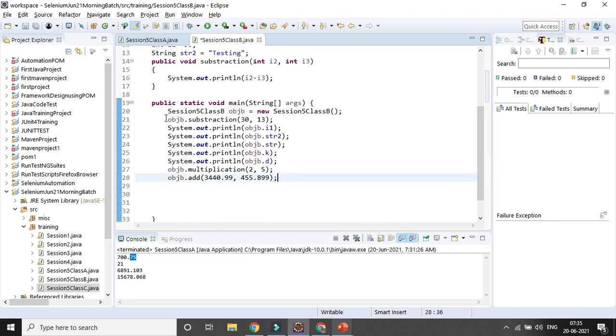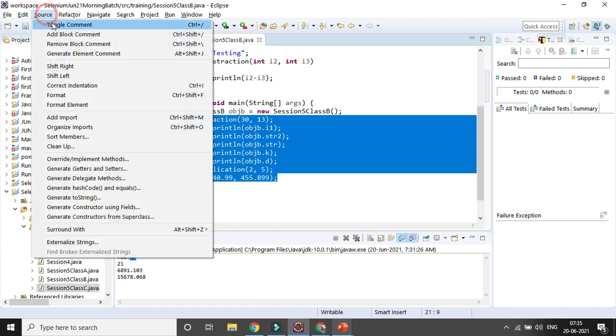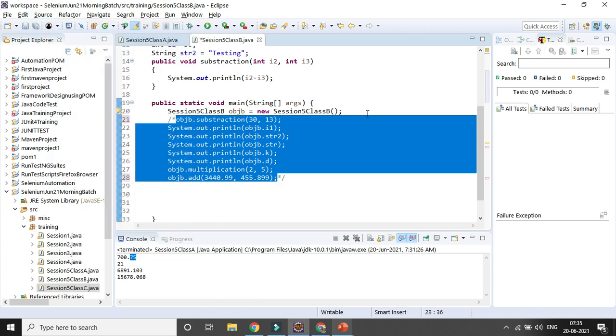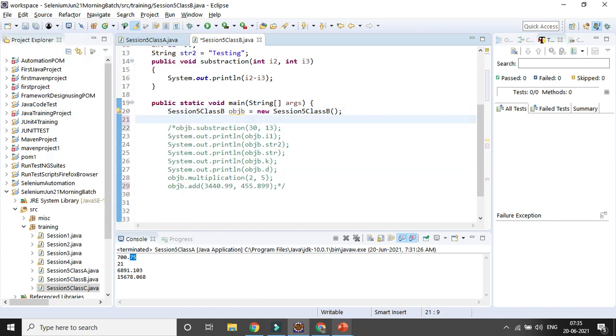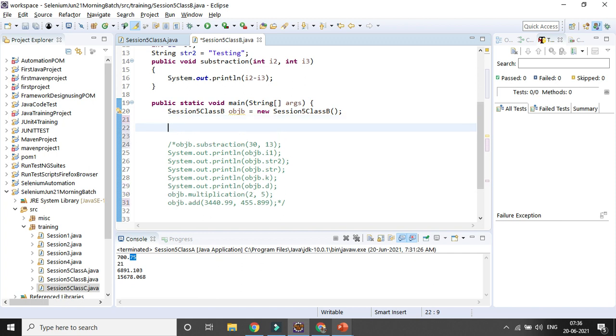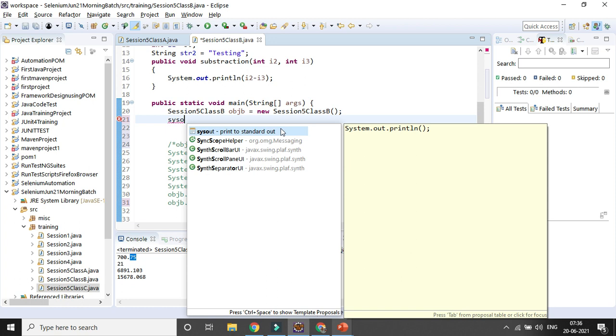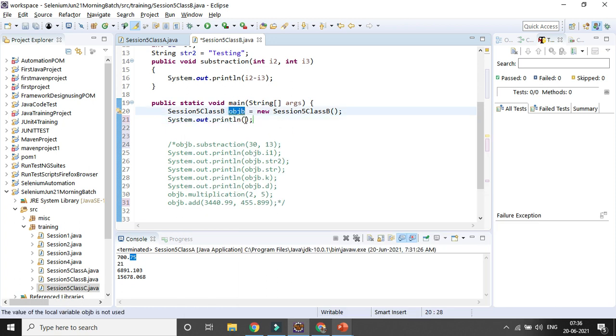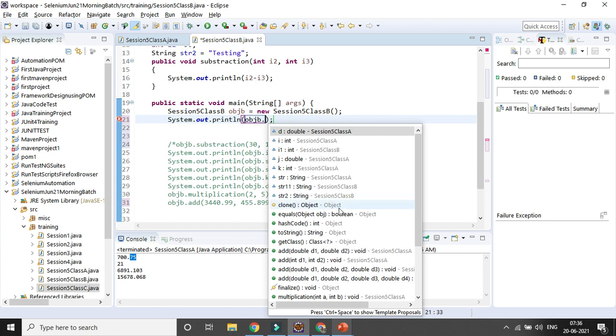So here let's create an object. First try to access the variable here. So with the help of the object I created from the child class, dot, which is common in nature, right?